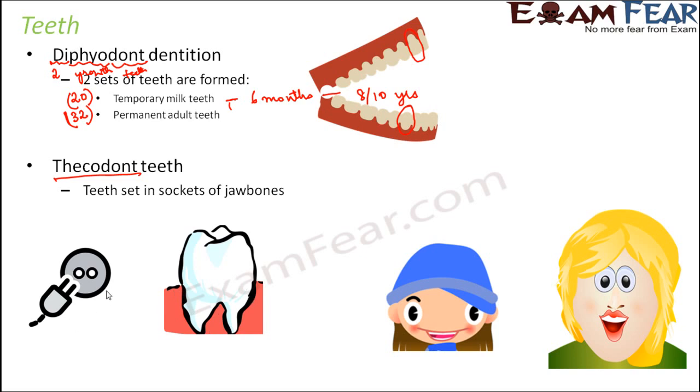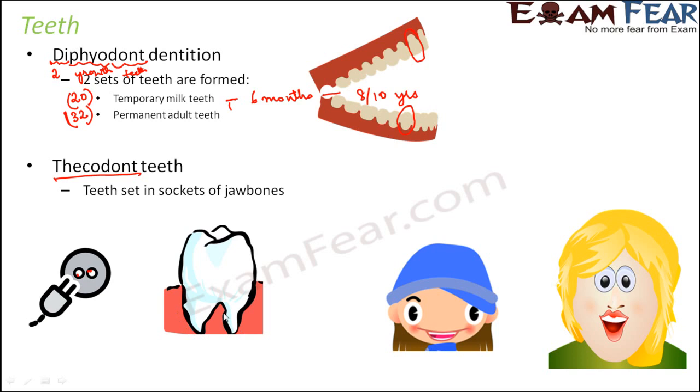You would have seen the socket in the wall, and the plug exactly fits into the socket. So there are 2 holes inside which the plug actually fits in. Similarly, in the jaw, there is a socket kind of structure. Gaps are already formed, and the tooth exactly fits in. So this type of arrangement of a tooth is known as thecodont. That means the teeth are set in sockets of jaw bones.